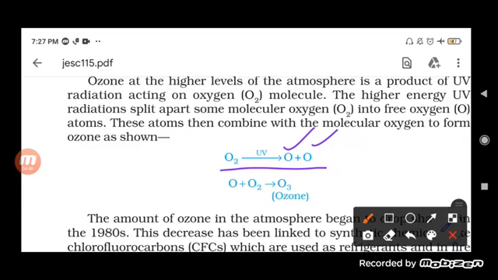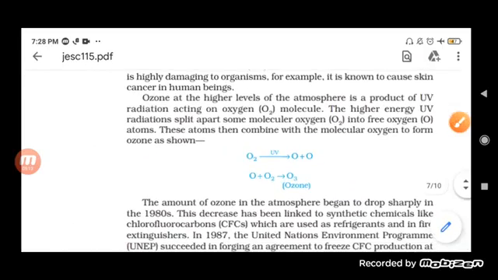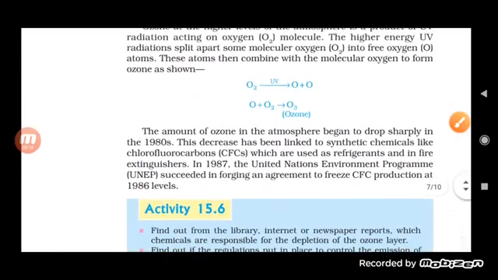So this is how the formation of the ozone molecule occurs, and a lot of ozone in the atmosphere helps in the formation of the ozone layer. So ultimately, the ultraviolet radiation also helps in the formation of the ozone layer. Now let us see how the amount of ozone in the atmosphere is dropping day by day.